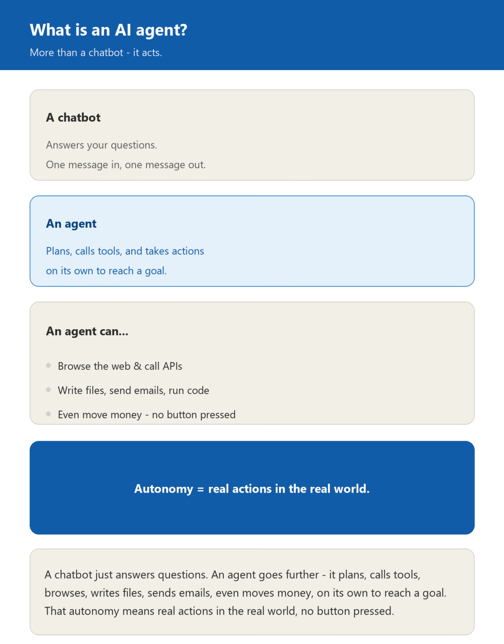First, what is an AI agent? A regular chatbot just answers questions. An agent goes further. It can plan, call tools, browse the web, write files, send emails, or move money, all on its own to reach a goal. That autonomy is powerful, but it also means the agent can take real actions in the real world without a human pressing a button each time.